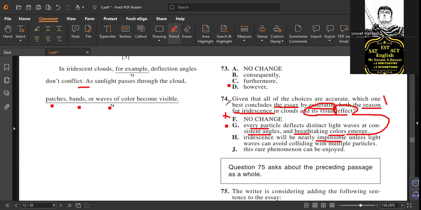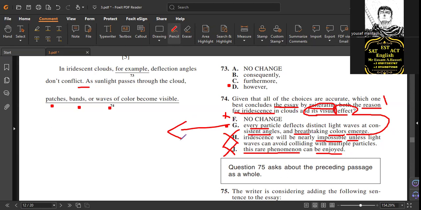It's not related to the question at all. You said, "it will be impossible if not light waves can avoid." That does not make sense. The question asks for the reason for a resistance in clouds, but how is it impossible? There is no reason. So it's wrong. "This rare phenomenon can be enjoyed": this is called a general statement, not related to what is mentioned in the question itself. So only letter G is correct. That's why.